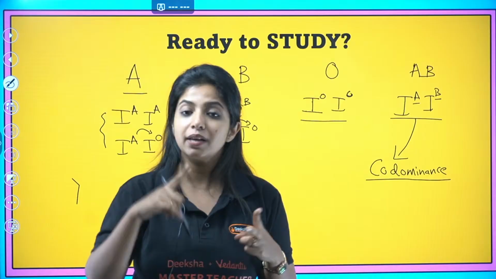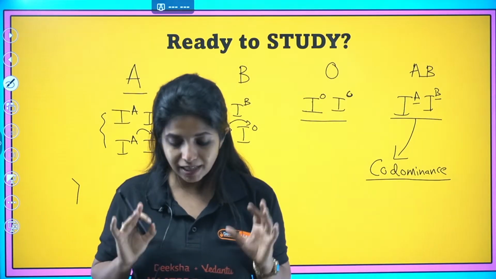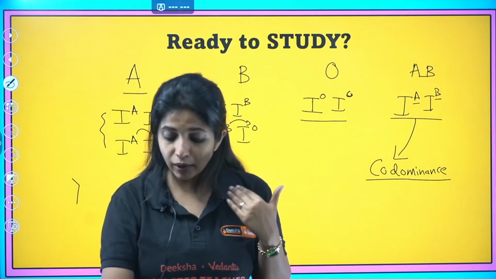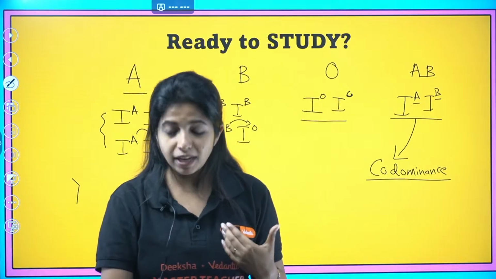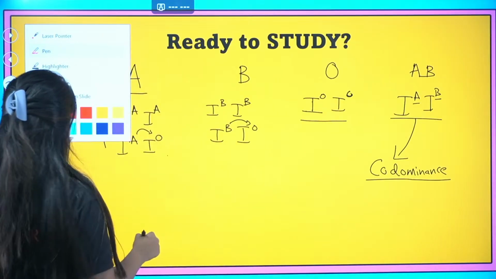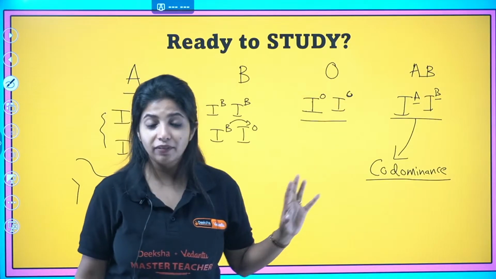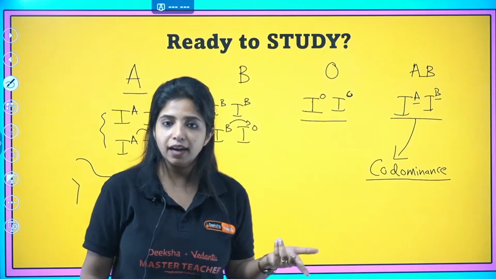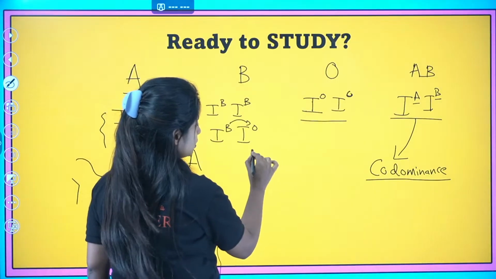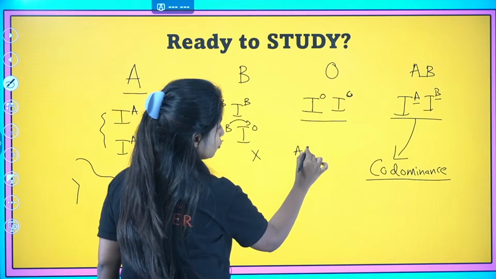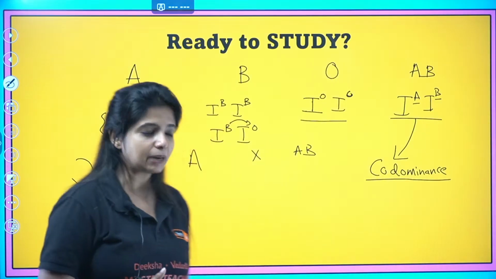Incomplete dominance is an exception. In blood group, you have multiple allelism. That is an exception. Codominance is also going to be an exception. Now, you can get questions like this, and you have to be very, very careful over here. What do I mean by that? Listen. In this particular scenario, when I'm talking about codominance, suppose they ask you, if a person has A blood group is crossed with a person who has AB blood group, what will be the blood group or the genotypes of the progeny?